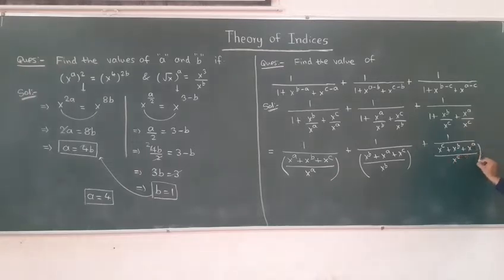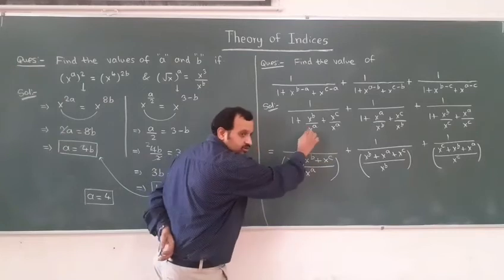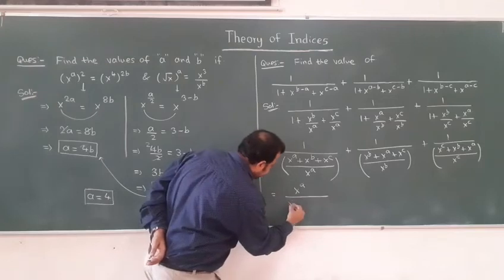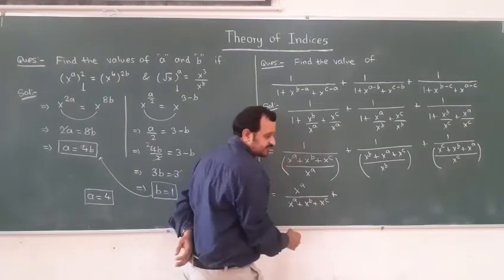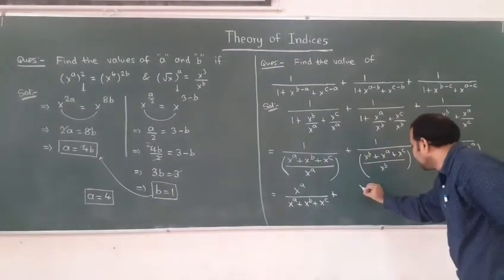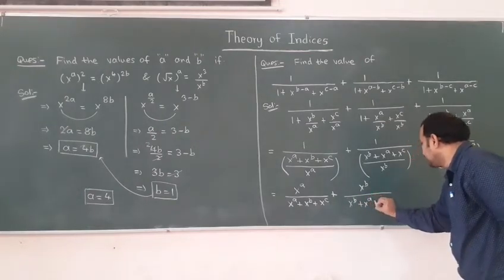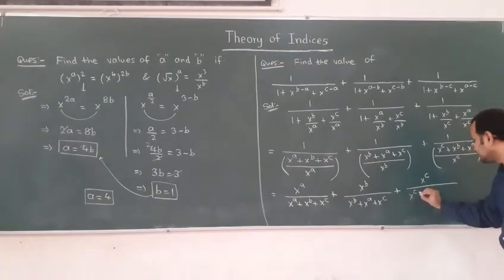Now you can see here, denominator will go up. Yes or no? So this will go up and this we can write as x to the power a divided by x to the power a plus x to the power b plus x to the power c, plus this we can write as x to the power b divided by x to the power b plus x to the power a plus x to the power c, plus this we can write as x to the power c divided by x to the power c plus x to the power b plus x to the power a.